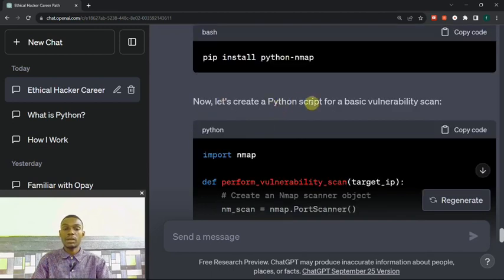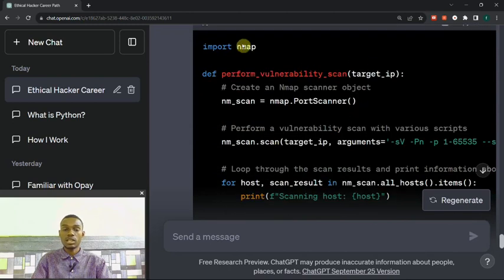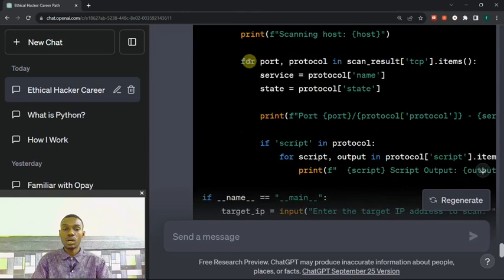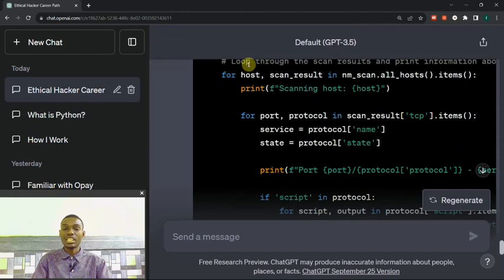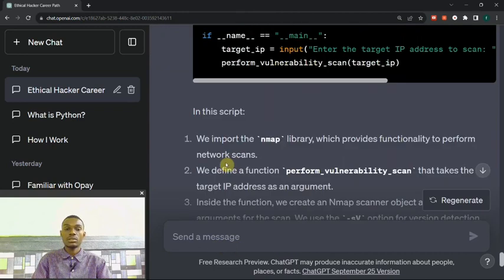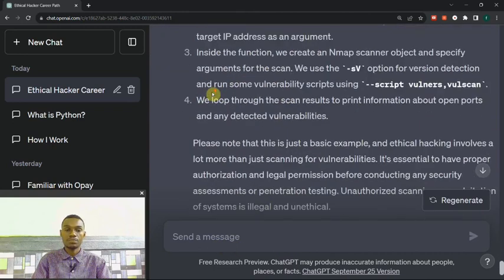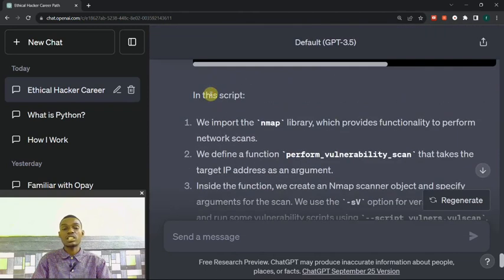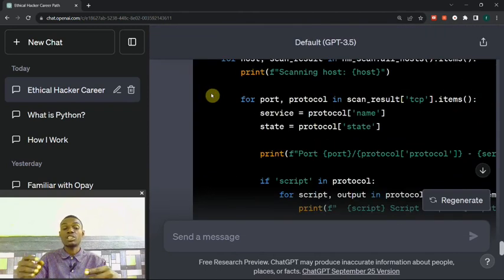Now let's create a Python script for a basic vulnerability scan. Okay, now it creates the code and shows you how to do that. You can just learn everything about hacking, copy the code and paste it right there. Okay, this is how it works. Now you can keep on asking ChatGPT questions in a form that maybe you are a student, and ChatGPT will help you on that.